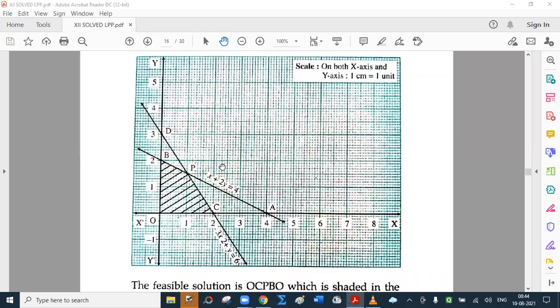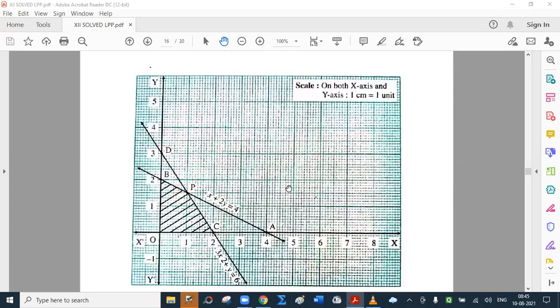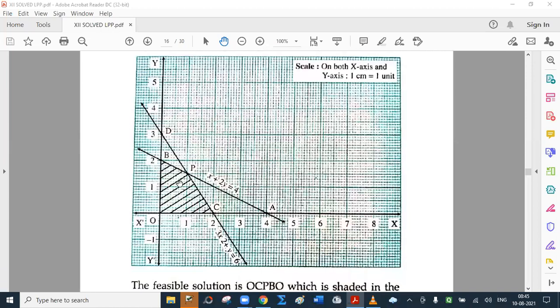Okay. So this is the graph. Now you will notice that the first quadrant is to be taken into consideration, and for both the lines, the origin side is to be taken into consideration. The reason is simple. 0 plus 0, that is (0,0), are the coordinates of the origin. 0 less than 4, yes. 0 less than 6, yes. So the origin side of both the lines. So we have to consider this quadrilateral.